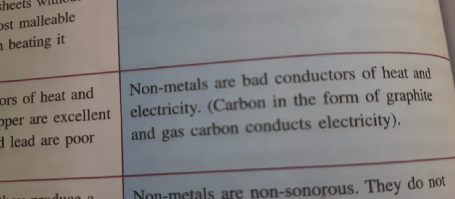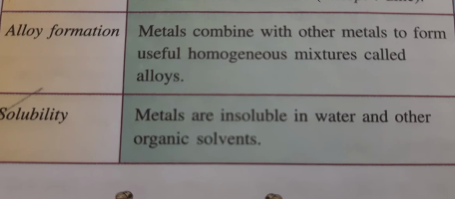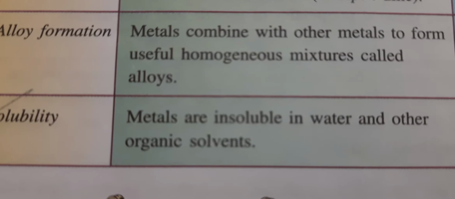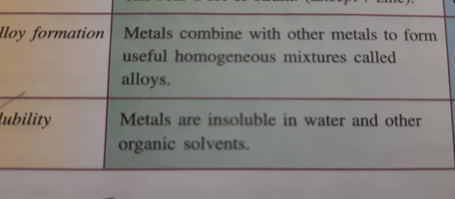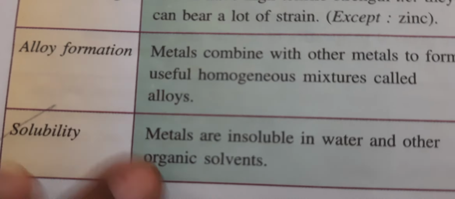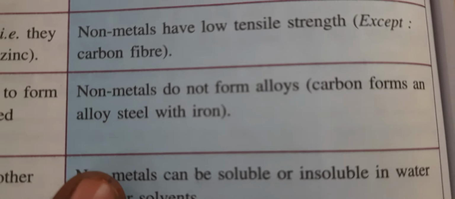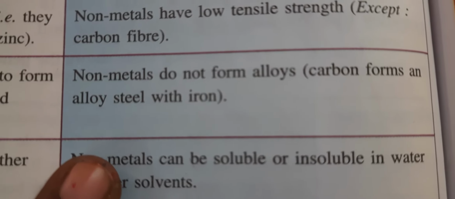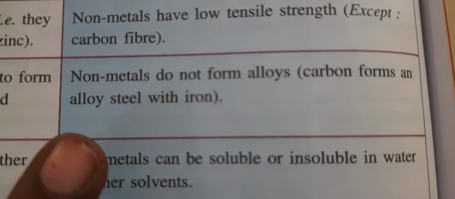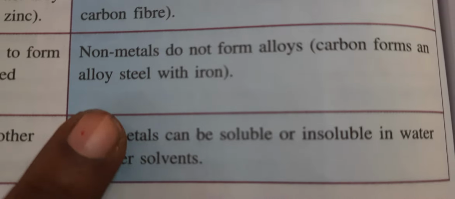Metals combine with other metals to form useful homogeneous mixtures called alloys. Understood? Metals combine with other metals, like iron combining with aluminium, iron combining with copper, and they form alloys. Now let us see what about non-metals. Non-metals do not form alloys. Carbon forms an alloy, steel, with iron. Only carbon forms an alloy. Otherwise non-metals do not form alloys.